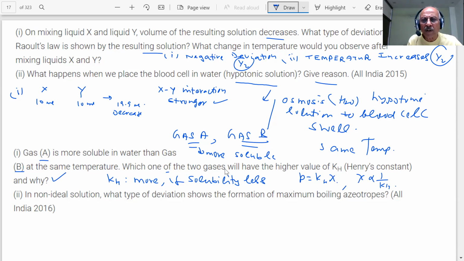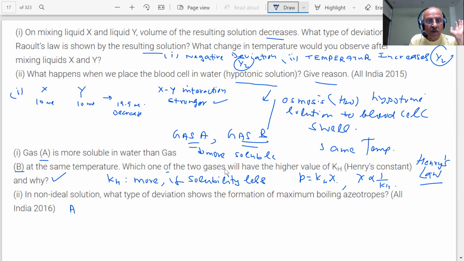What is the statement of Henry's law? Henry's law, students. Yes, sir. In a non-ideal solution, what type of deviation shows the formation of maximum boiling azeotrope? Students, this is an important question. Negative deviation.